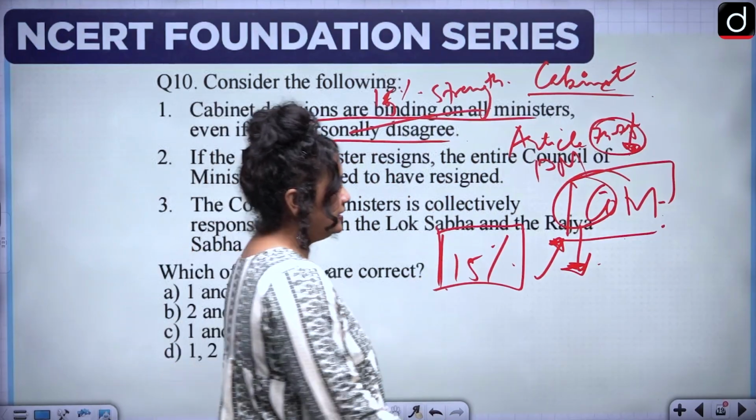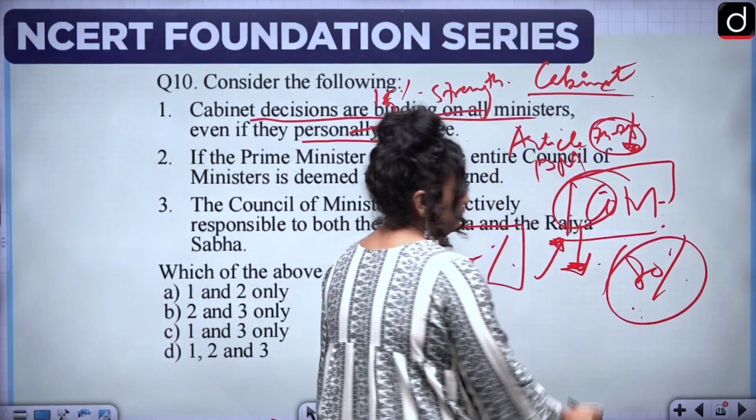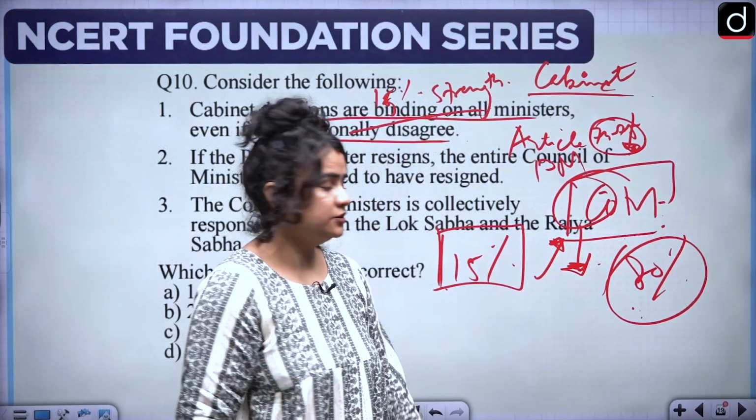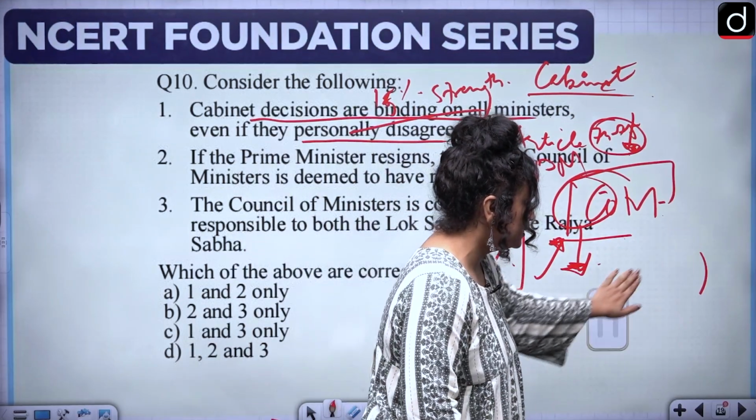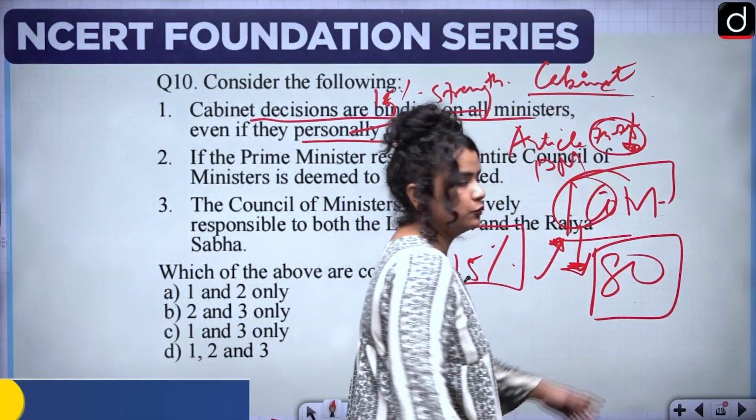So if it's, let's say, 80 members in case of Lok Sabha, not 80%, then you cannot have more than 80 ministers over here.